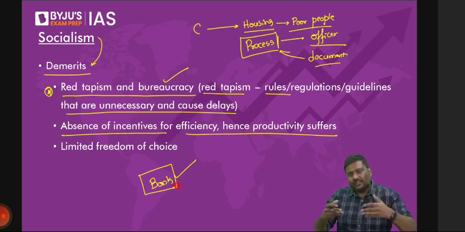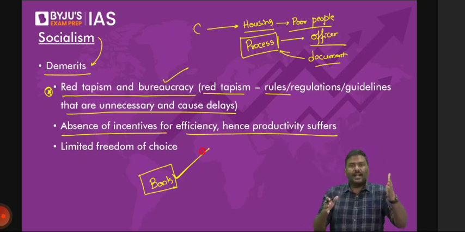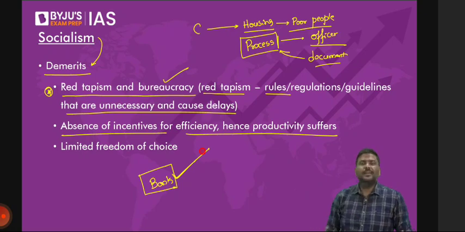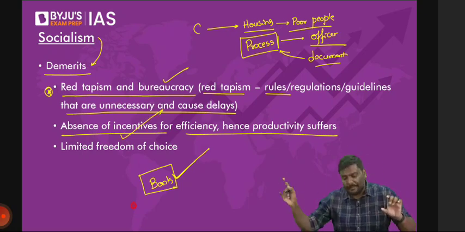And if they're not going to get any more benefits, tell me why will they provide more and more quality services to you? Right? They'll simply come to office exactly at 10 o'clock. They will close the office exactly at 5 o'clock. That's it. In between, I get 1 hour lunch break. So there is no incentive for these government entities, government companies in order to improve their productivity.